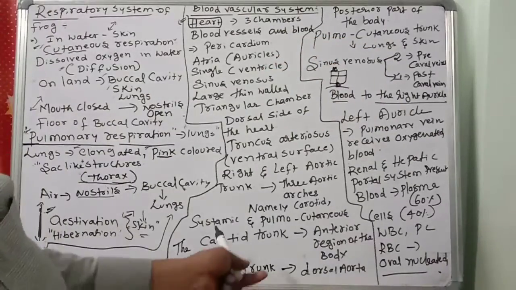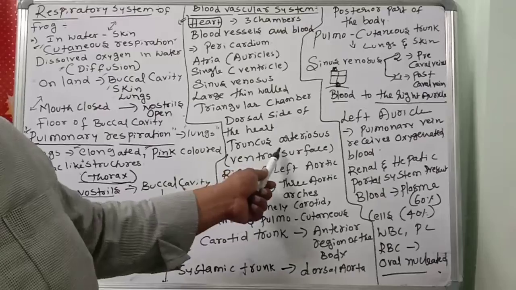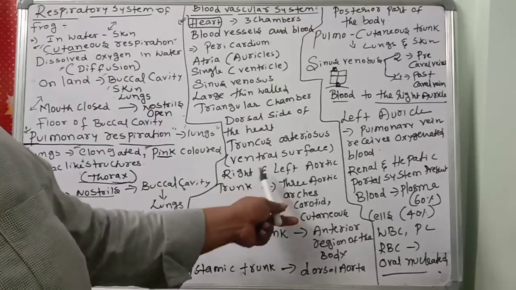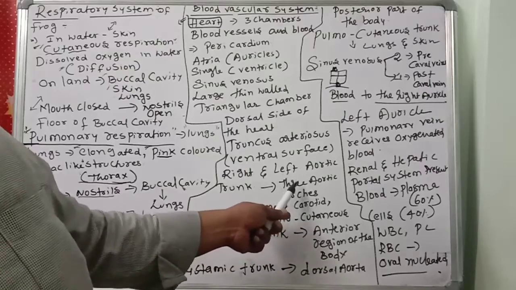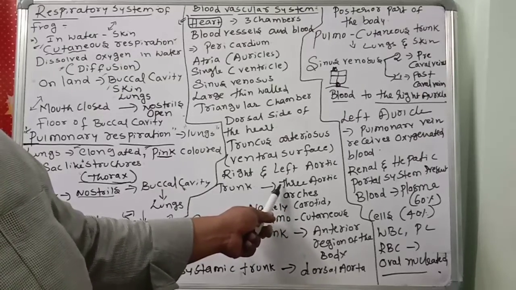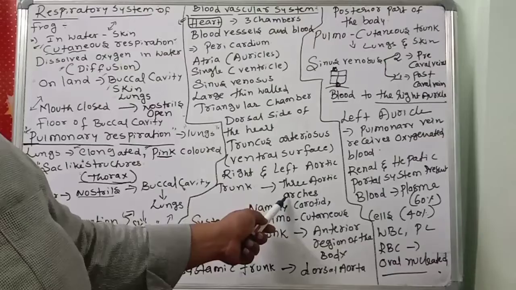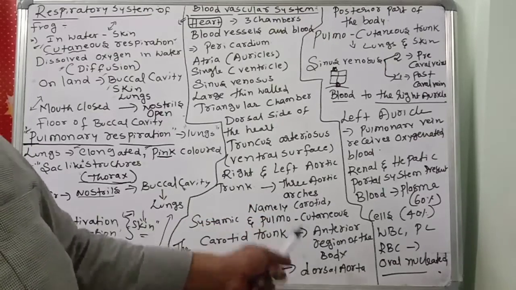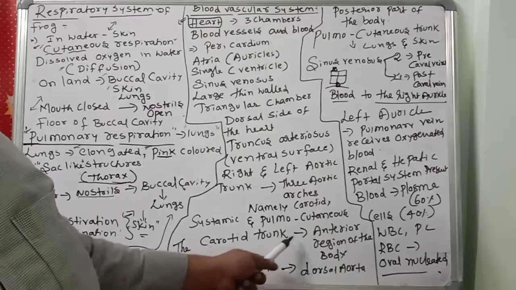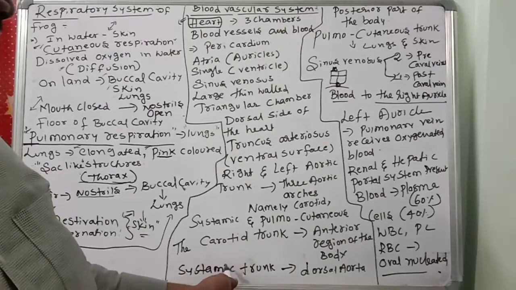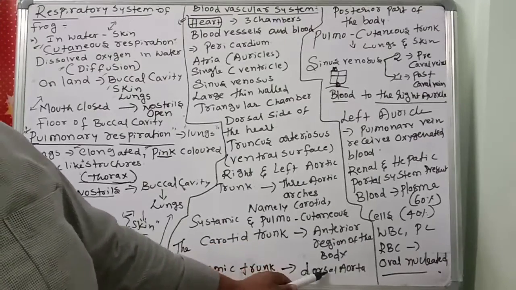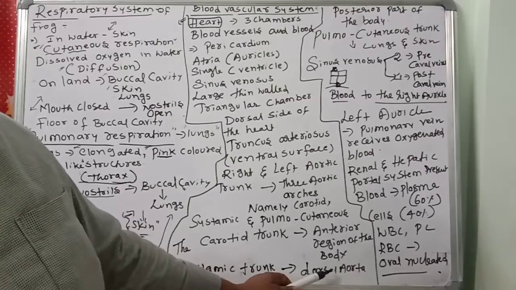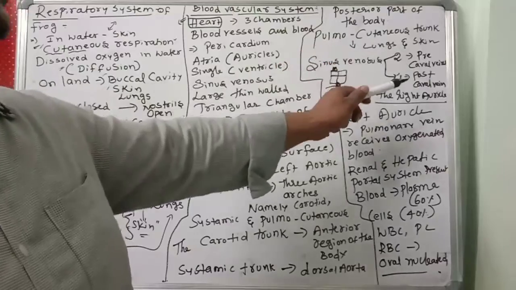Once again, the truncus arteriosus is present on the ventral surface. It separates into right and left aortic trunk. Together they divide into 3 aortic arches, namely carotid, systemic and pulmocutaneous. The carotid trunk supplies blood to the anterior region of the body. The systemic trunk supplies the dorsal aorta, the posterior part of the body. The pulmocutaneous trunk supplies blood to the lungs and skin.